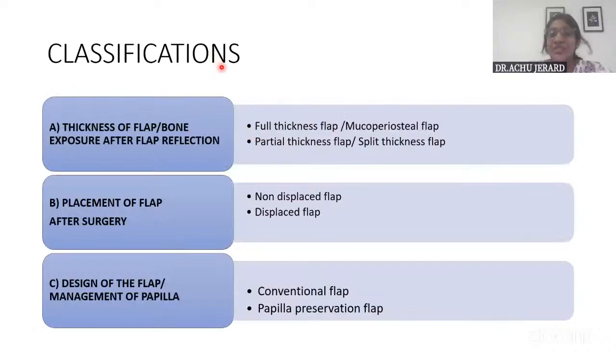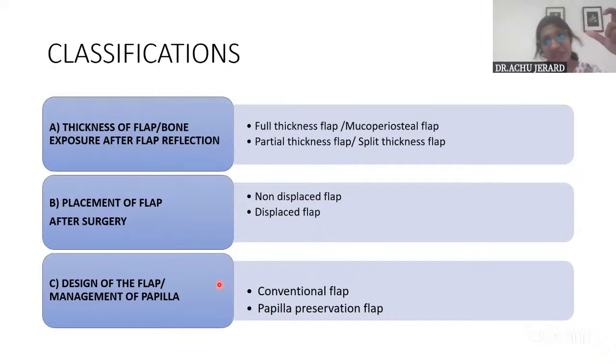So now coming on to the classification, you can classify this basically into 3 types based on the thickness of flap or bone exposure. You all may be knowing it. That is full thickness flap or partial thickness flap. And then placement of flap after surgery. That is, after the surgery, either you can suture it back to the original position, or this freely moving tissue can be displaced from the original position to a new position. So on that basis it is classified as non-displaced flap and displaced flap.